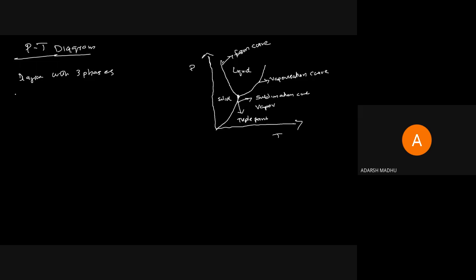And the triple point is here. Triple point is the point where all three phases together coexist in equilibrium.